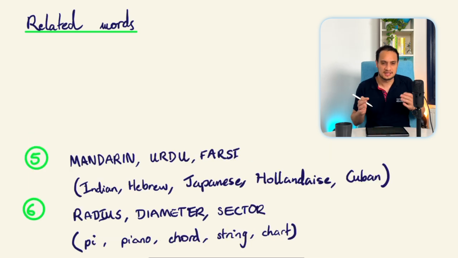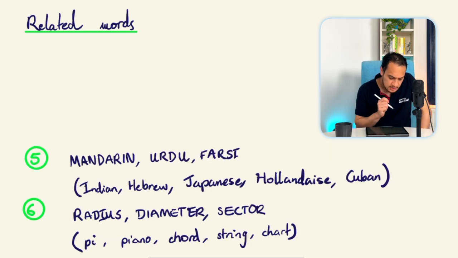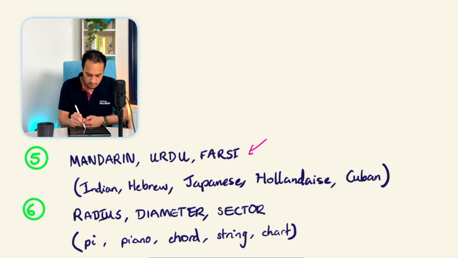This one utilizes a bit of general knowledge. So we've got Mandarin, Urdu, and Farsi. So Mandarin, you've got Mandarin Chinese, you've got Urdu, actually from India. And then you've got Farsi, which is the Persian language. Then you've got Indian, Hebrew, Japanese, Hollandaise, and Cuban. So these three here are actually all languages.